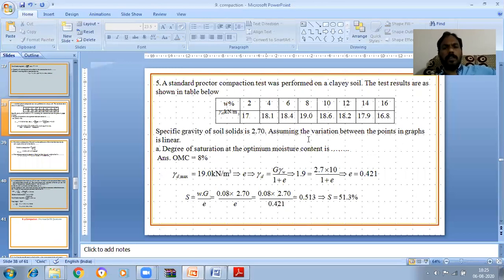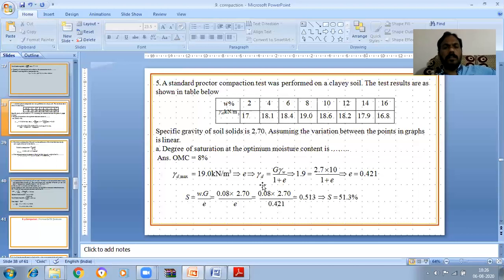Here you see at which water content we got the maximum dry density: it is attained at 8%, where we got 19, and then the value decreases. So 19 is the maximum dry density, attained at a water content of 8%. That's why OMC is equal to 8%, and gamma d max is equal to 19 kilonewton per meter cube. We know gamma d is equal to G gamma w by 1 plus e. From that you calculate the e value, which is 0.421.